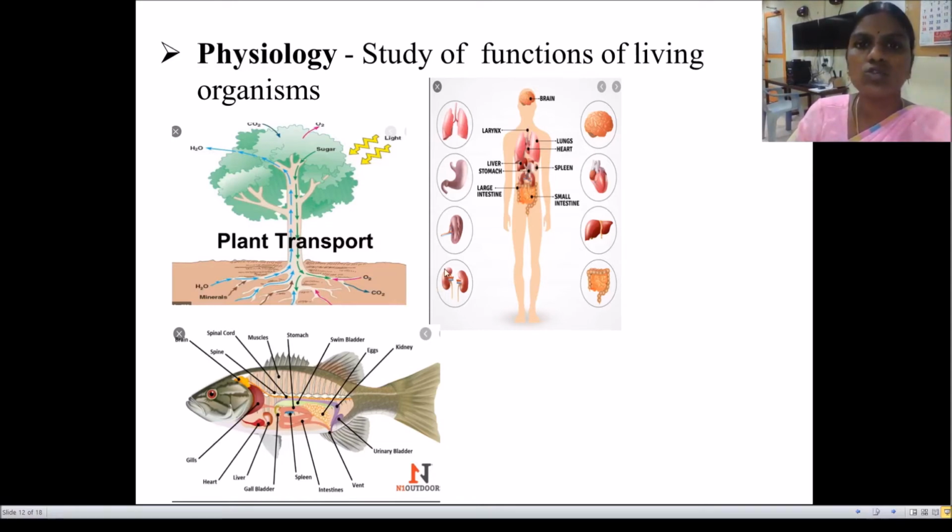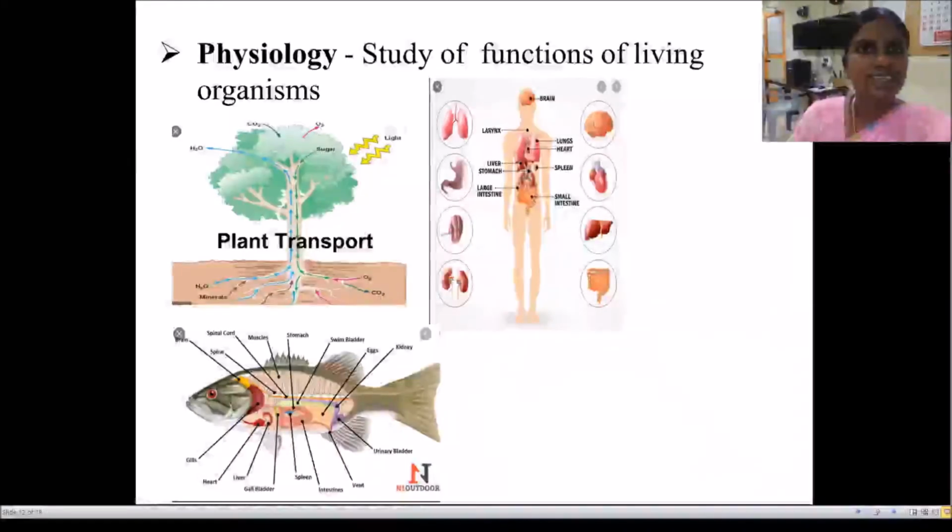Human parts do different functions like circulating the blood, digestion, the heart pumping the blood, etc. The main difference between anatomy and physiology is, for example, the eye is an organ. This is anatomy. Through the eyes we can see. This is the function of the eye, and this is called physiology. Next is cell biology.